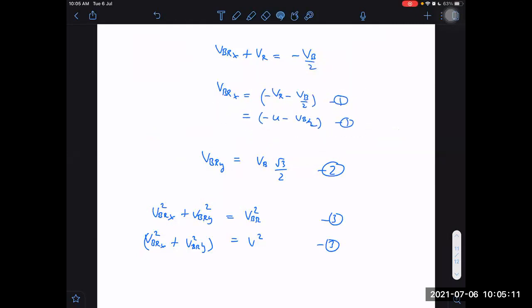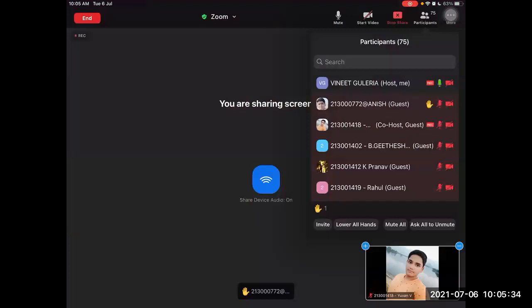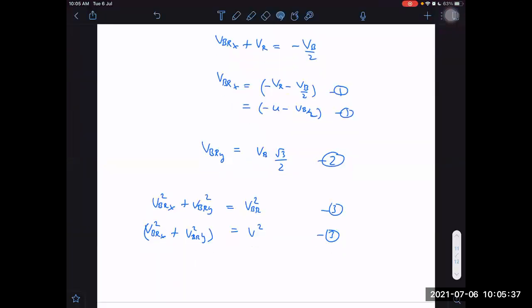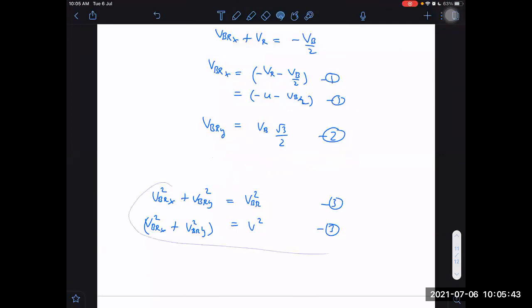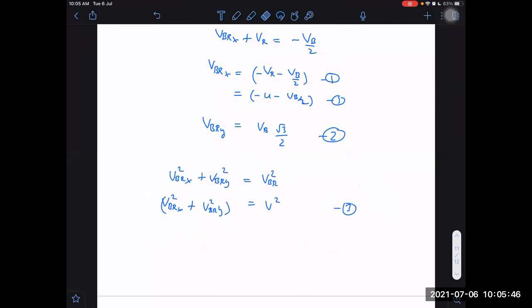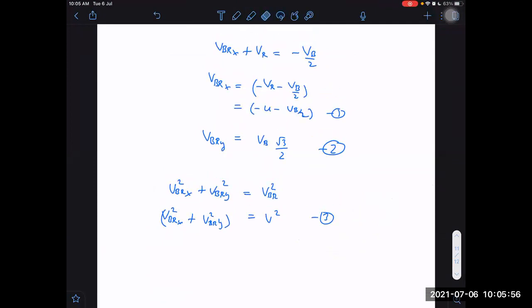Can you solve this? Yes, sir. Tell me what is the answer.